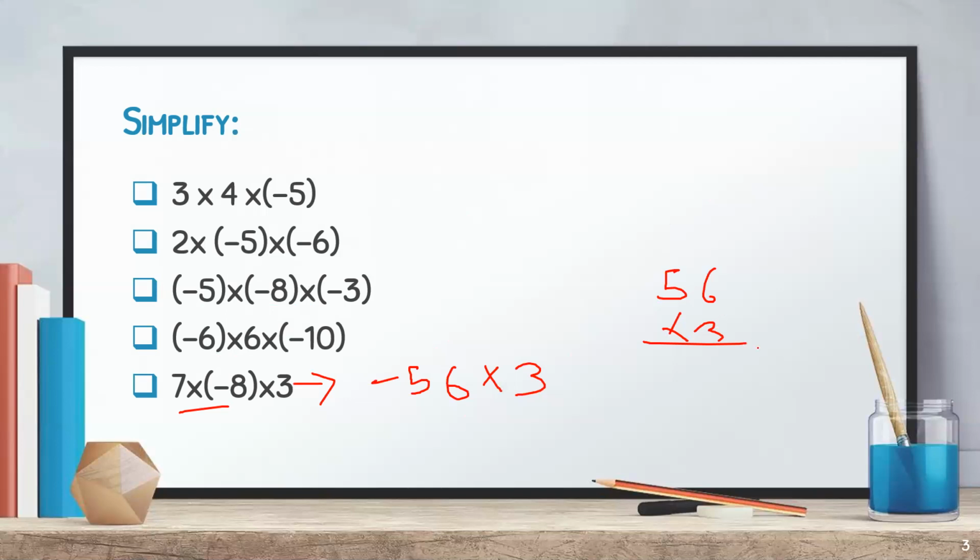This is a bigger one, so you need to multiply carefully. 3 sixes are 18, 3 fives are 15 plus 1 is 16, so 168. Minus 168, because this is unlike. Let's check whether it is correct or not. Yes, it is correct.